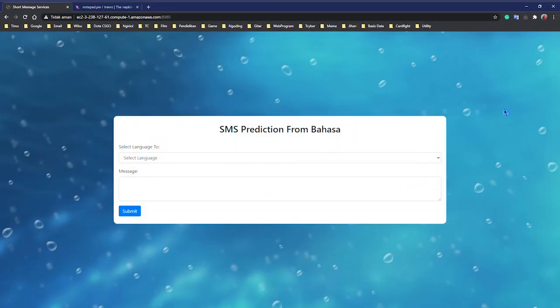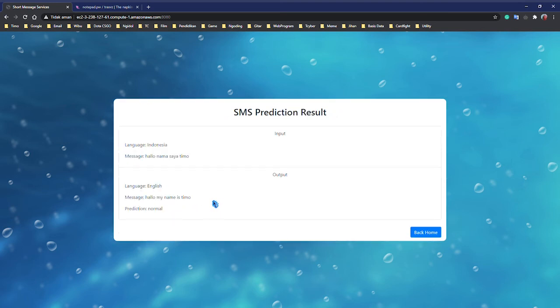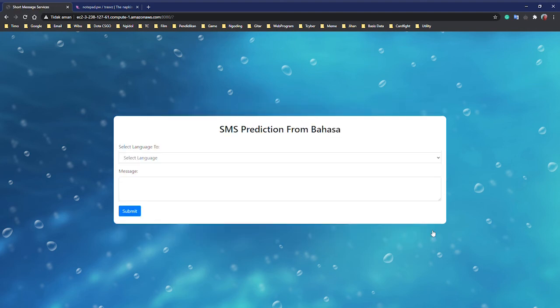Okay, this is the demonstration of our application. First, we select the language English, and then we type the message. Here I type, "Hello, my name is Timo," submit, and then this is the output. The language is English for the output, and the message is, "Hello, my name is Timo," and the prediction is normal. This is normal communication between two people.